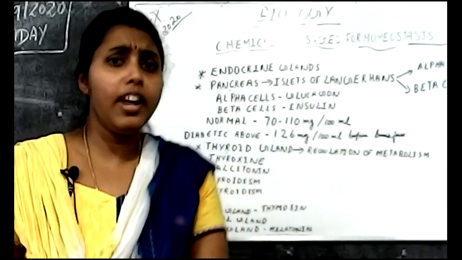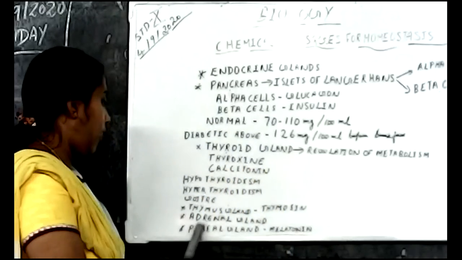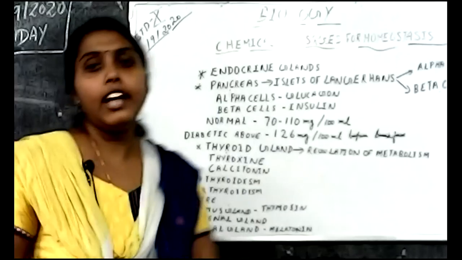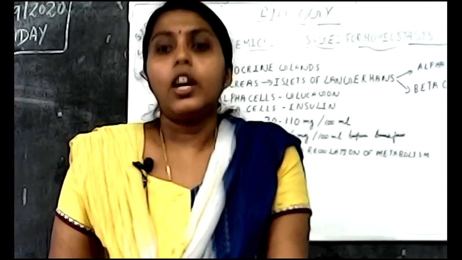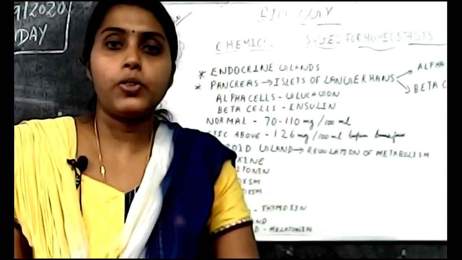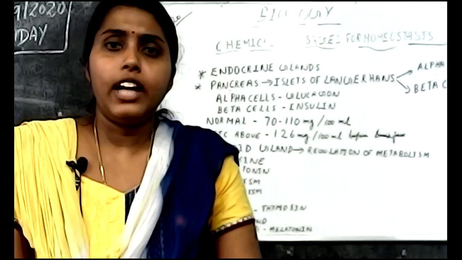Then next is the adrenal gland. The adrenal gland is present on the kidney. Now we can see which are the hormones produced by the adrenal gland.